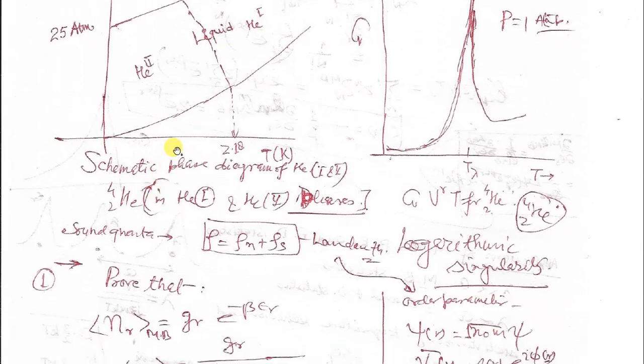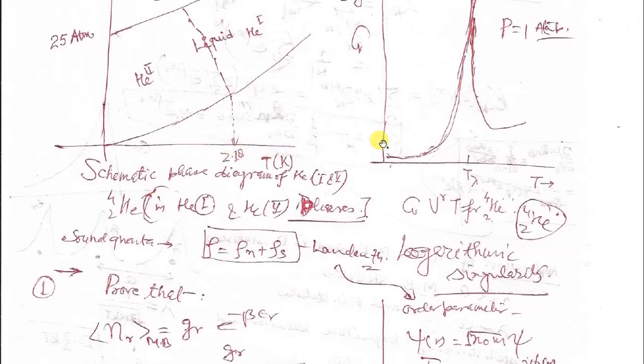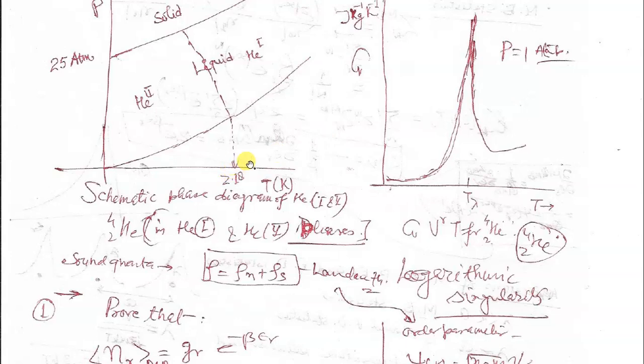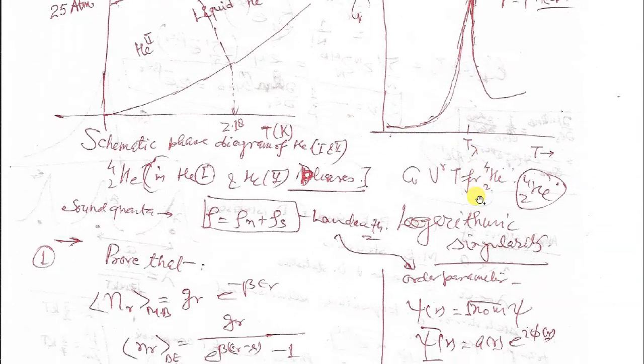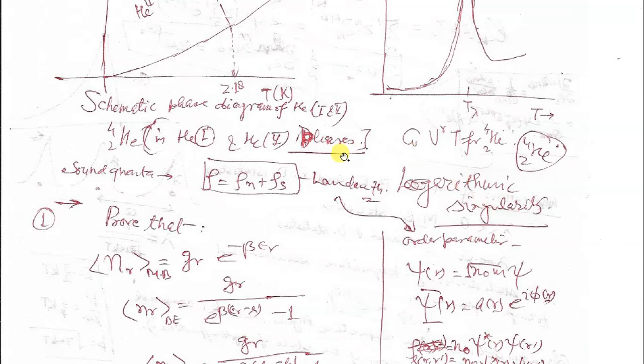So this is the nature of variation of specific heat at 2.18 Kelvin for helium-2 liquid. For this helium-2 liquid, specific heat has this kind of variation. This variation is like a lambda, so we call this temperature T lambda. In this case, the specific heat has a variation, and this variation has a logarithmic singularity. That is why we call this helium-1 to helium-2 transition a higher order phase transition.